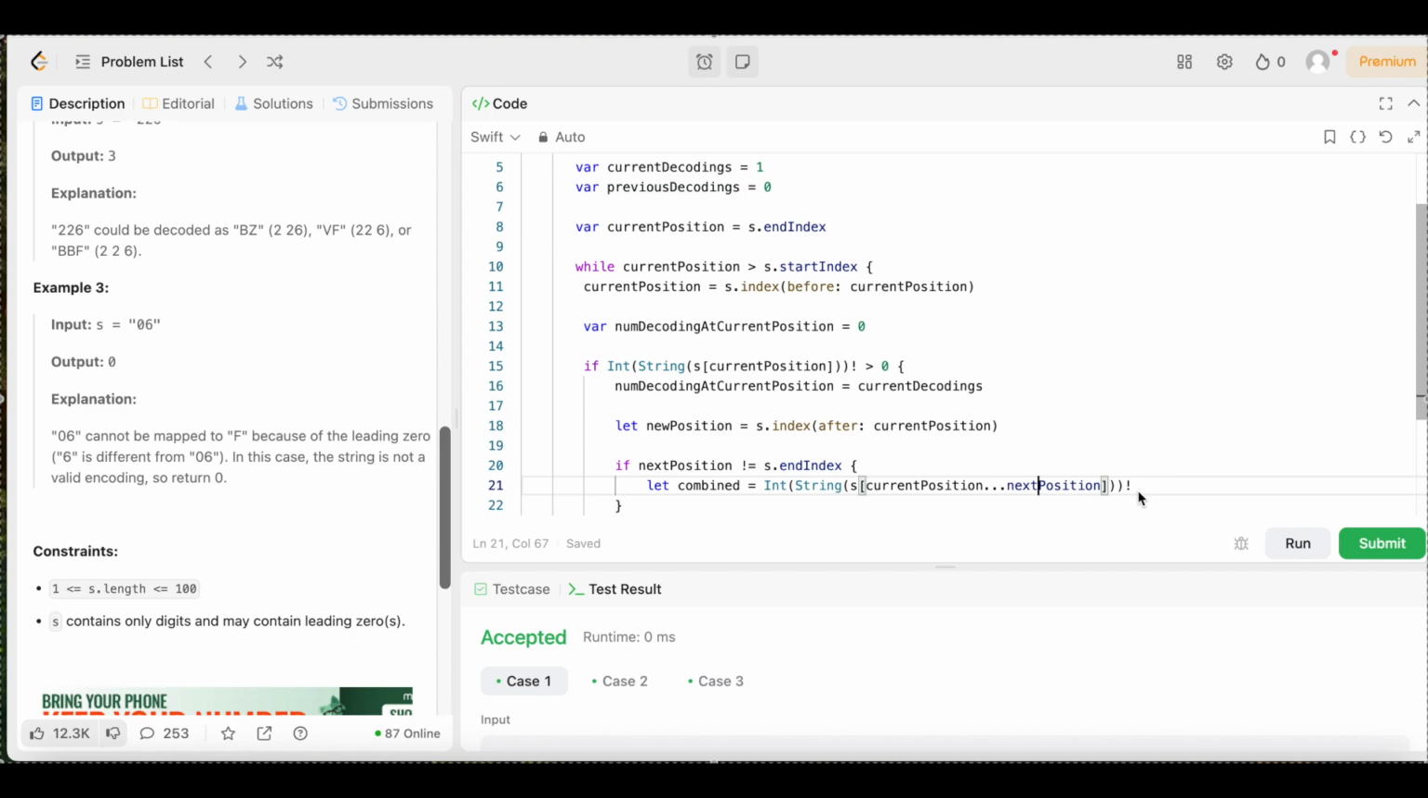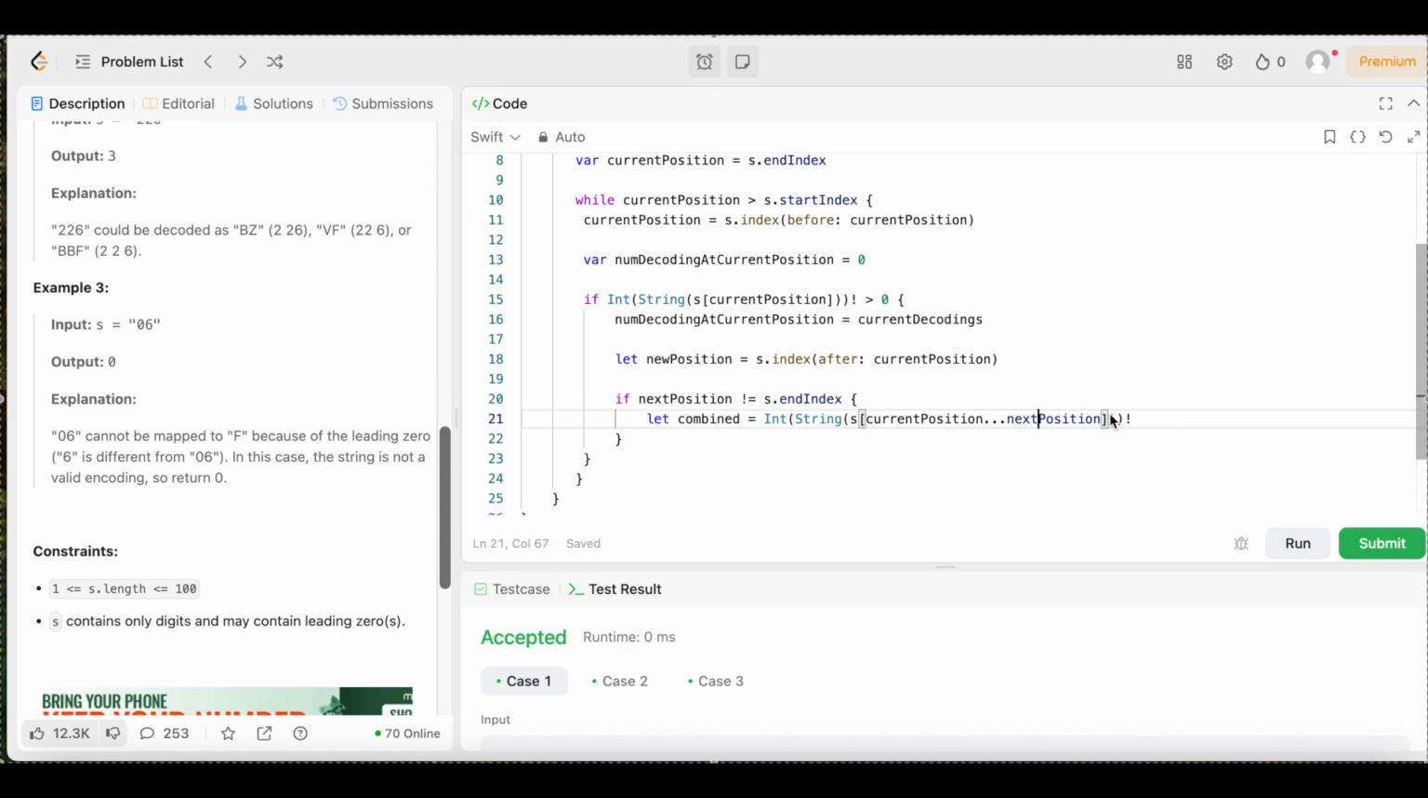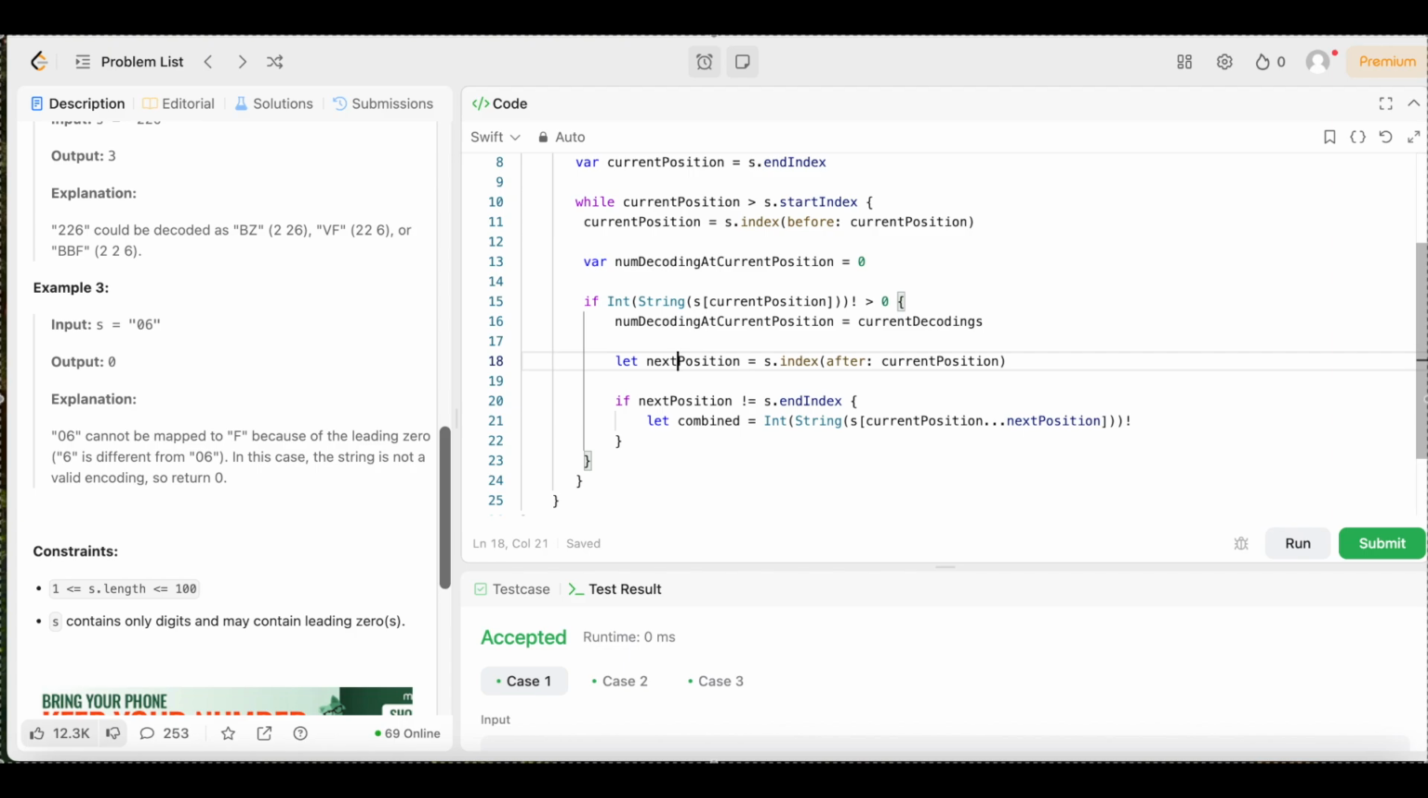Sorry, y'all. I was just wondering why this was lighting up, but that should be next position. Let's see. Hold on, y'all. My bad. Well, let's keep going. Trying to see. My bad. Hold on. Sorry, y'all. This should be let next position, not new position. Sorry, y'all. Boom. Now we should be back. All right. Let's keep going.